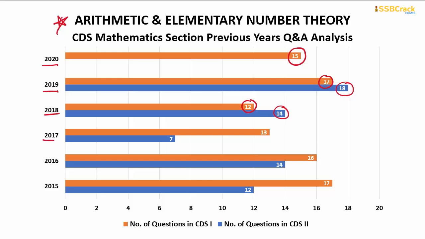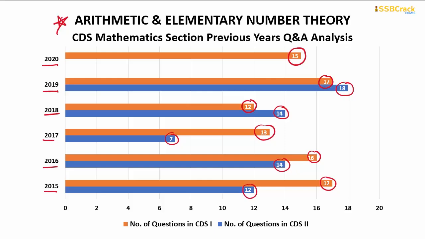In the year 2017, there were 13 questions in CDS 1 and 7 in CDS 2. Coming to 2016, there were 16 questions in CDS 1 and 14 in CDS 2. And in 2015, there were 17 questions in CDS 1 and 12 in CDS 2.